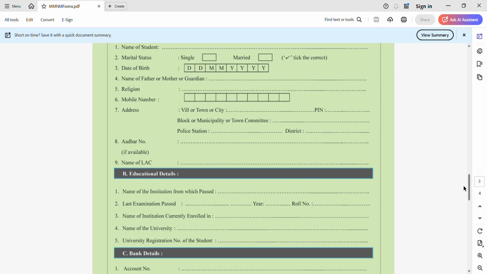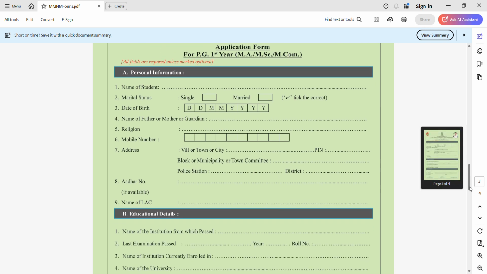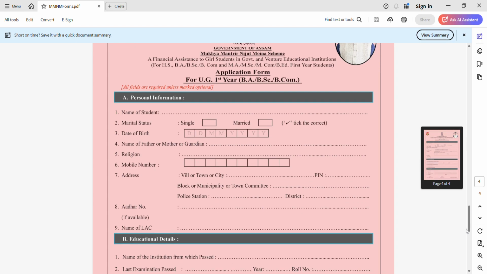Okay, in the next, there is another application form which is for postgraduate first year MA, MSc, MCom. So this application is differently mentioned as per categories or education qualification. Details you need to mention are all the same. Okay, there is a last which is for undergraduate first year BA, BSc, BCom. So these are the details you need to provide.